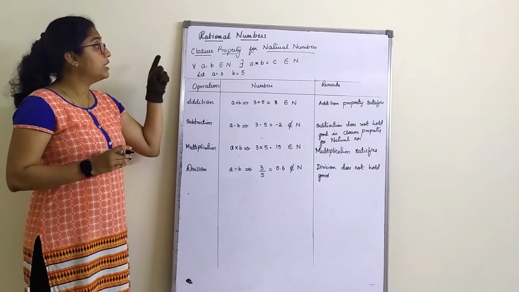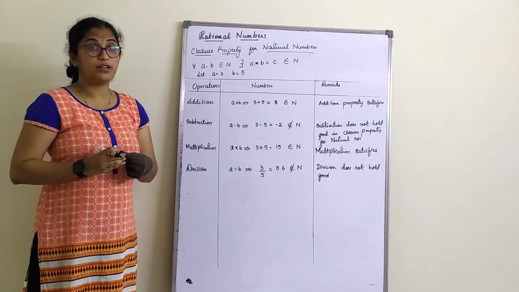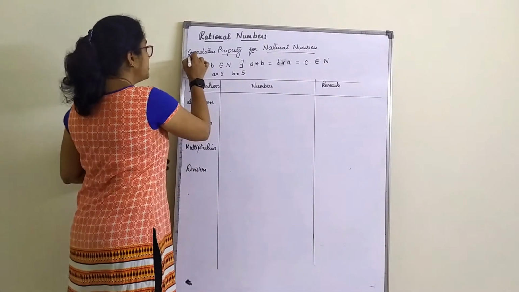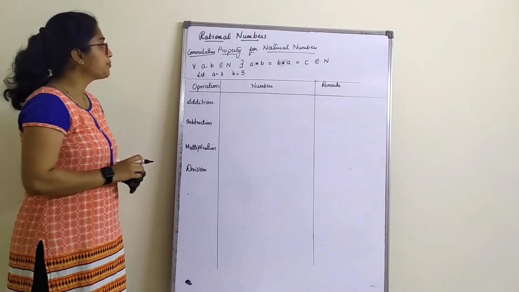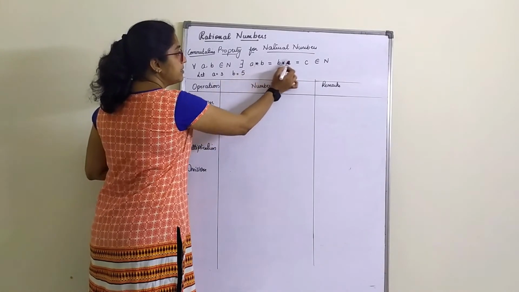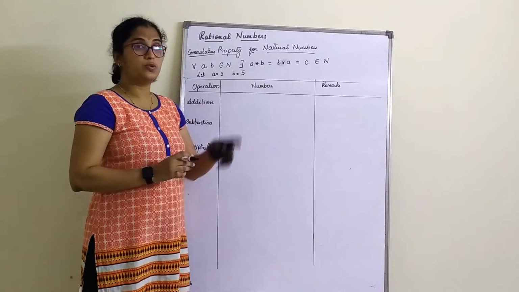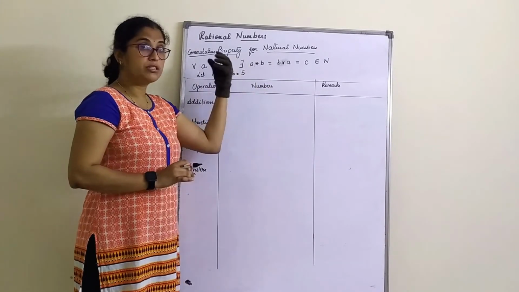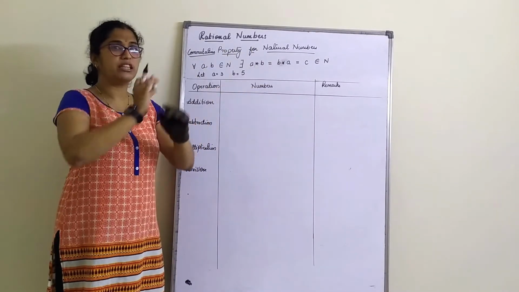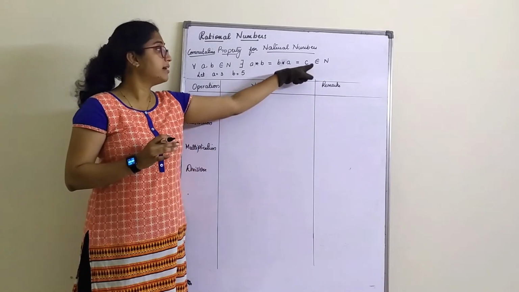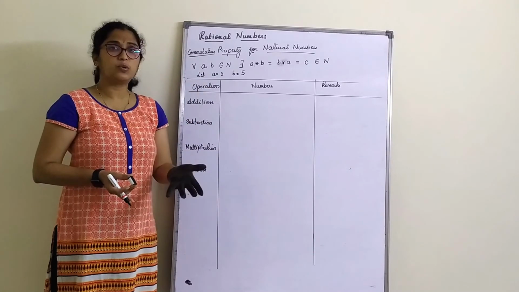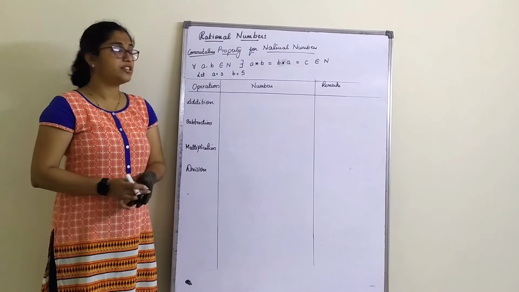We will start now with the commutative property of natural numbers. For every A, B belonging to natural numbers, there exists A star B is equal to B star A is equal to C. That means if I use the operation of addition, multiplication, subtraction or division on two numbers, and I just interchange the numbers, I still get the same answer, and that belongs to natural numbers. So let's stick to the same numbers here. Let A is equal to 3 and B is equal to 5. That doesn't make any difference to us, right?